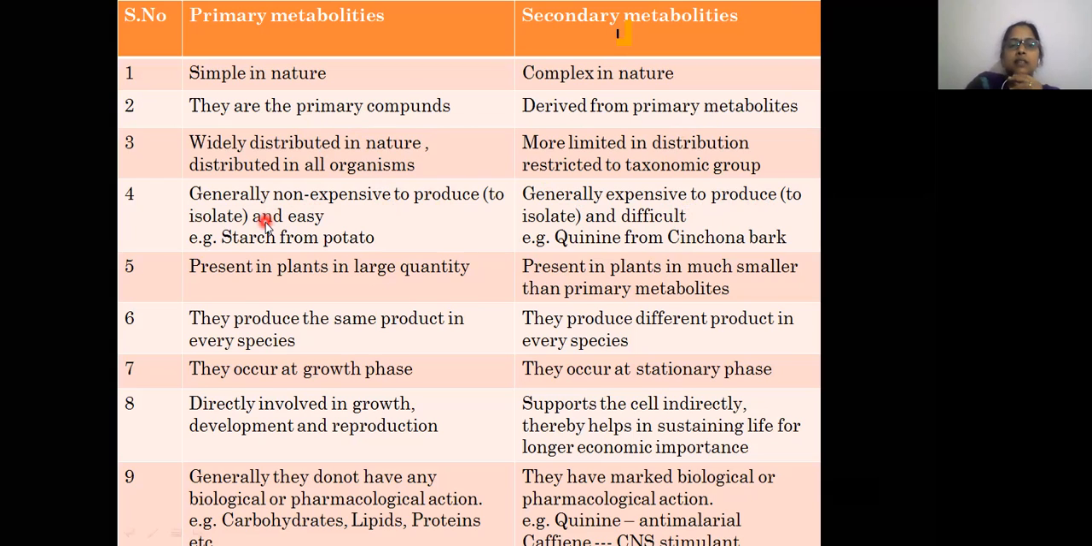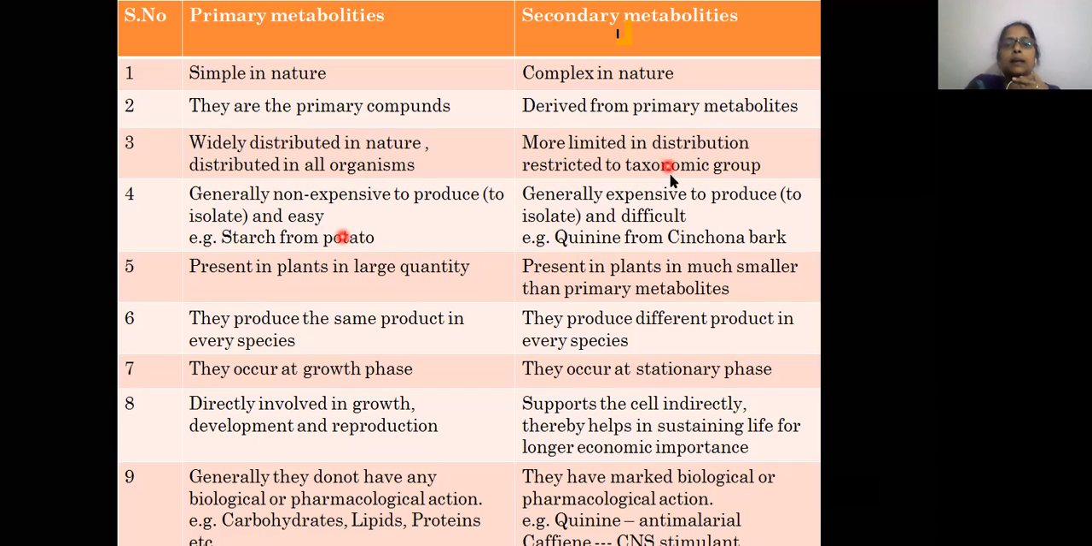So the best example for primary metabolites is starch. Okay, starch is present in potatoes, maize, and also wheat, right? So when you go for the isolation of starch from potato, the process is very simple and very easy, and it's also non-expensive, right? So directly we'll make a juice of it and then we will strain it and go for the sedimentation process. If you keep it aside, then the starch present in the solution will settle down. Okay, so it is a very simple and non-expensive process.